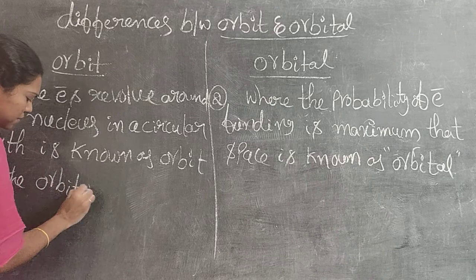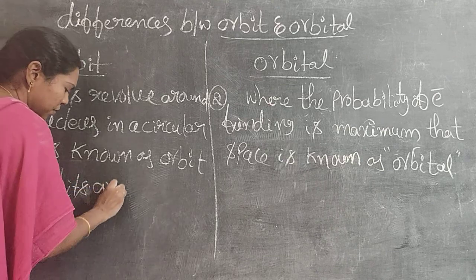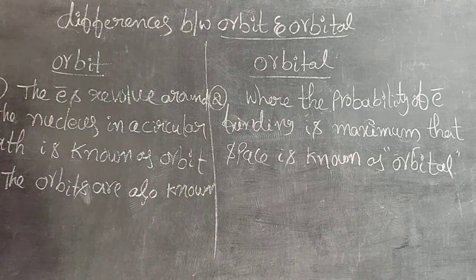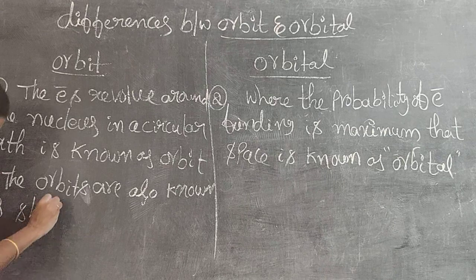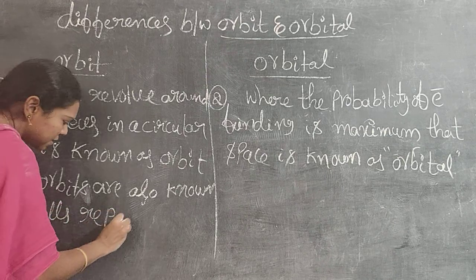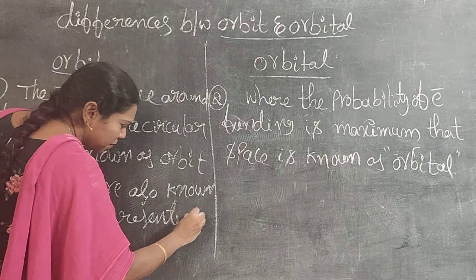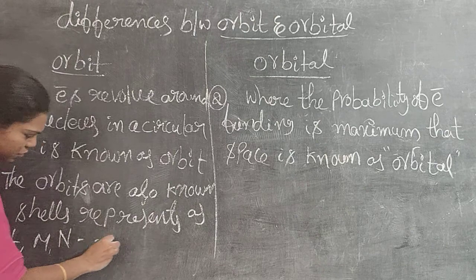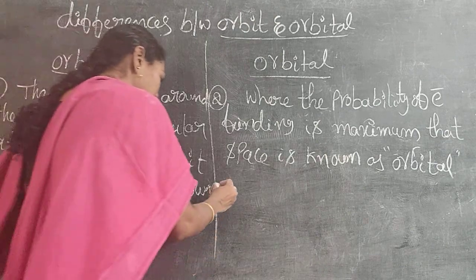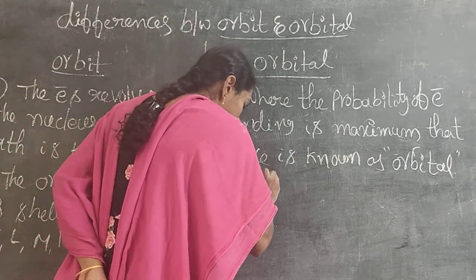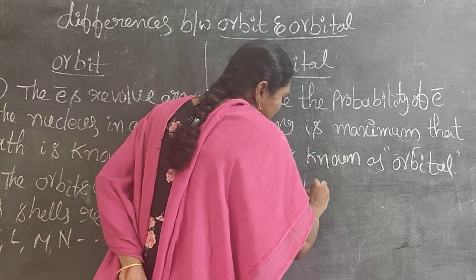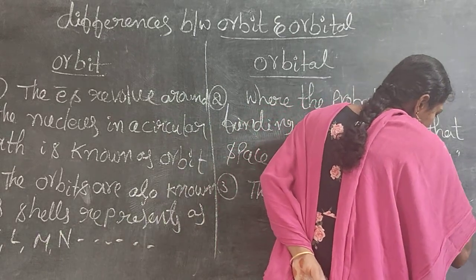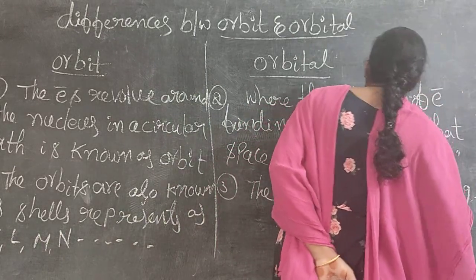The orbits are also known as shells, represented as K, L, M, N and so on. The orbitals are S, P, D, F, G and so on.